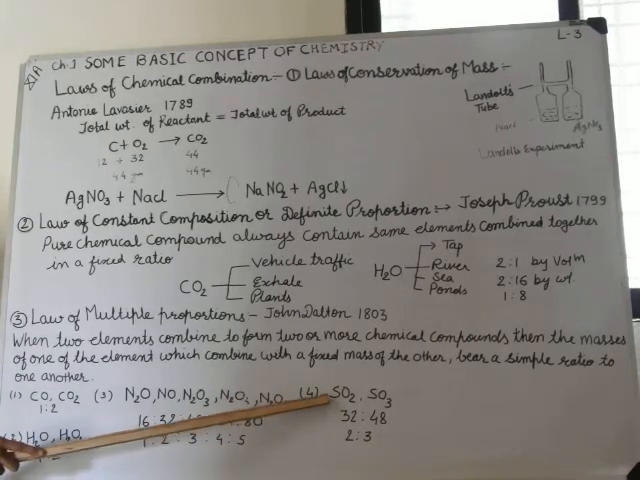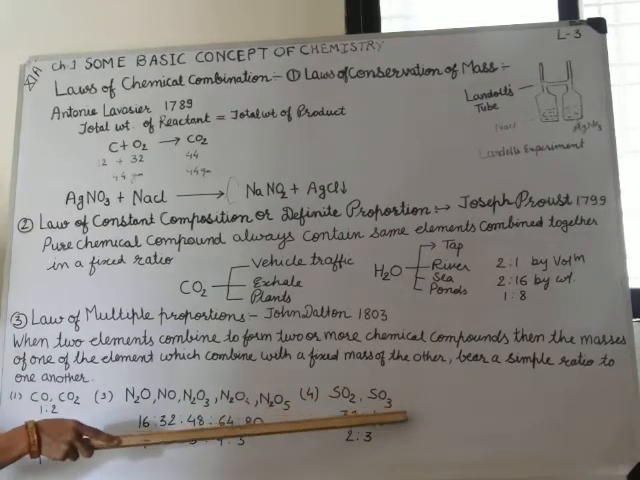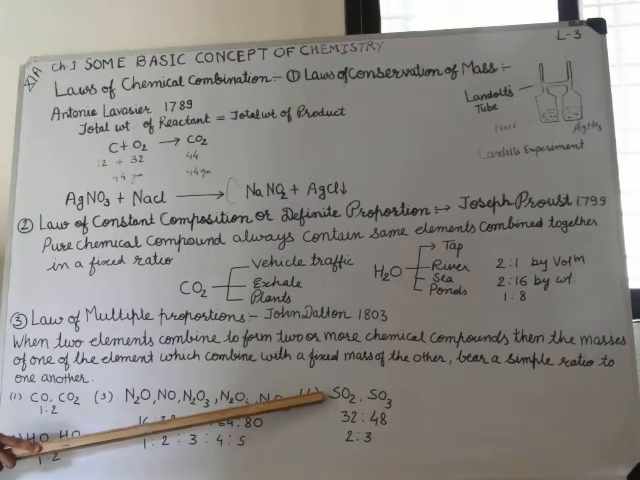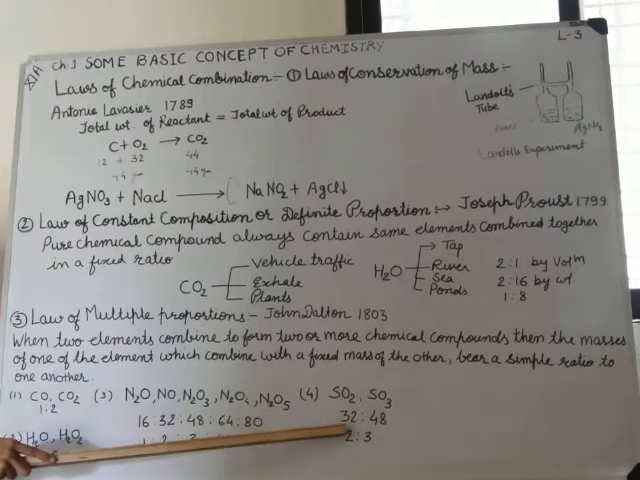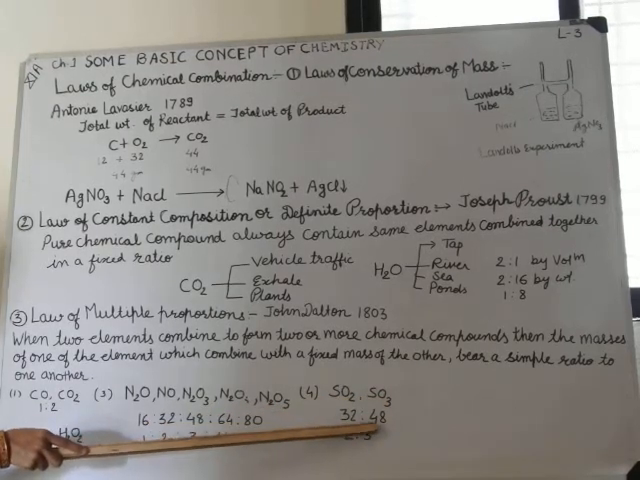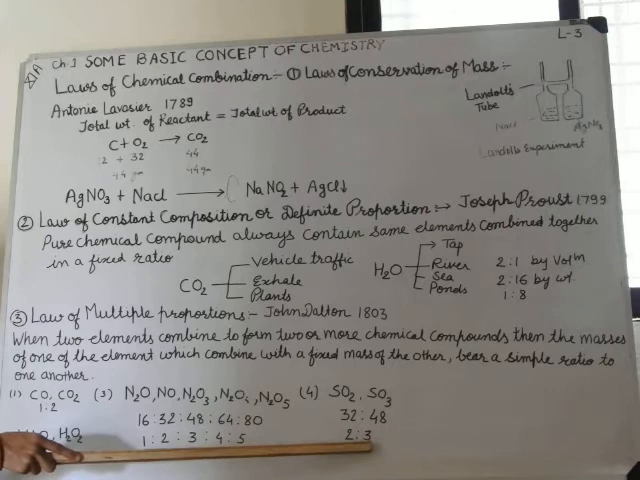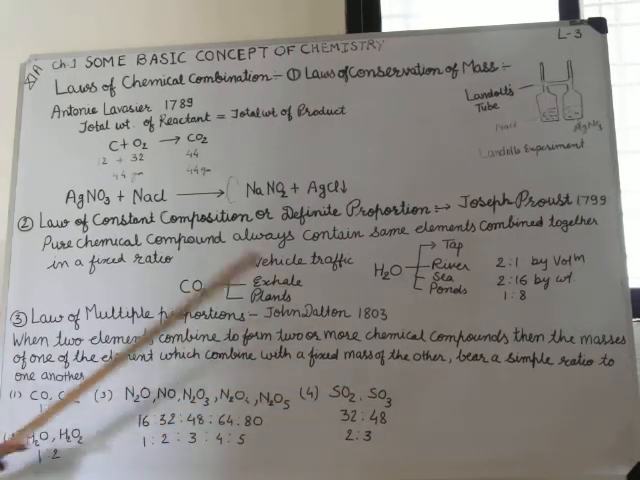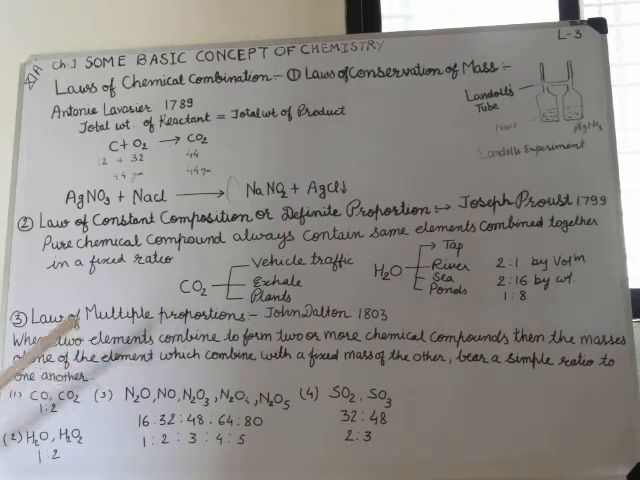The fourth example is sulfur dioxide and sulfur trioxide. In sulfur dioxide, sulfur has a fixed ratio of 1 and oxygen has 32; in SO3, oxygen has 48. That means a 2:3 ratio in sulfur dioxide and sulfur trioxide. This is the law of multiple proportions.